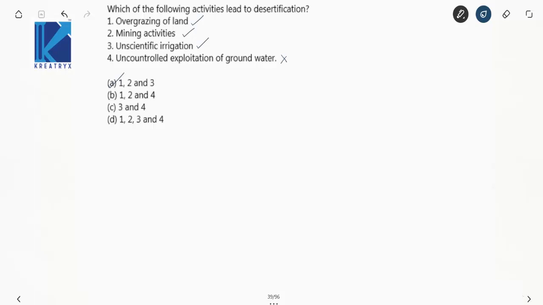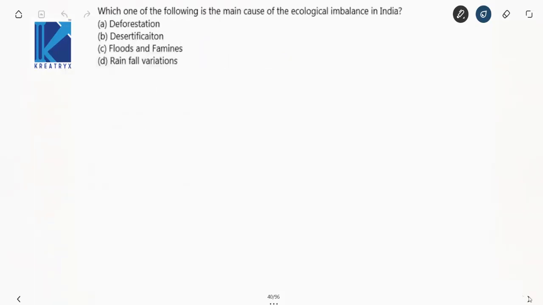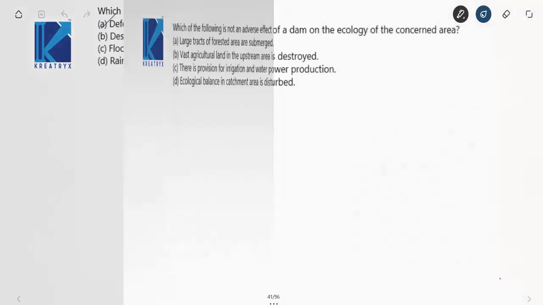Right. Now next one. Which one of the following is the main cause of ecological imbalance in India? Now the main reason that we have discussed is deforestation. Now, this is the main cause. Right. One straight question you can easily answer.